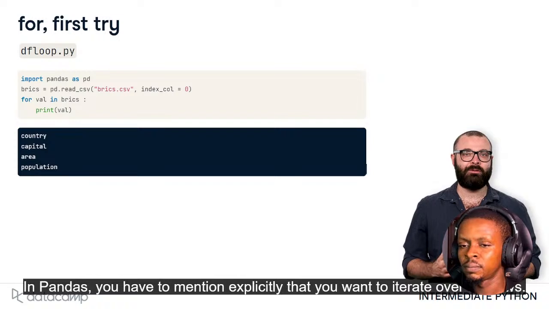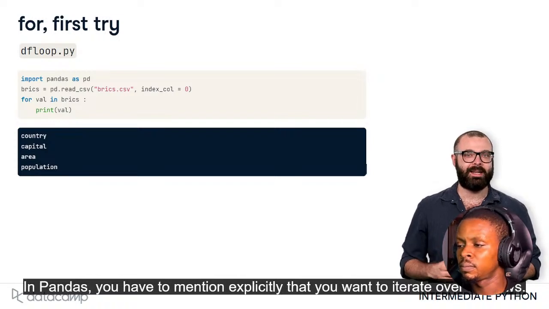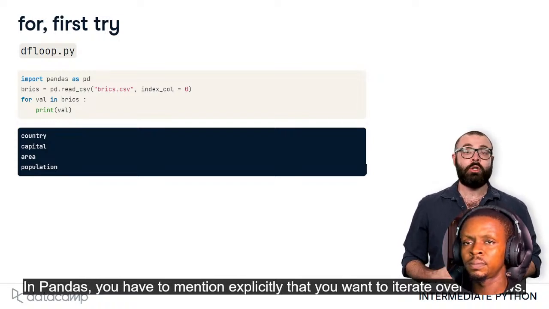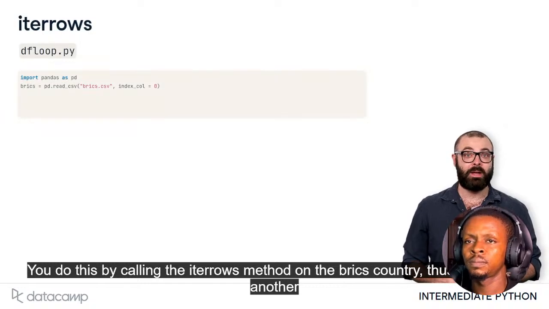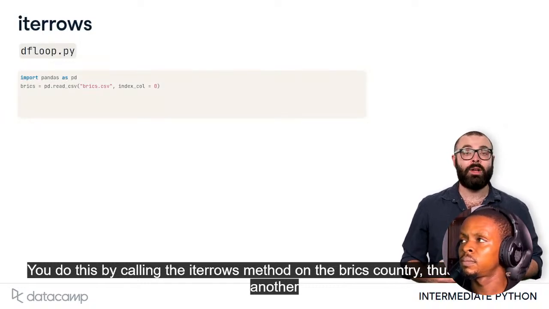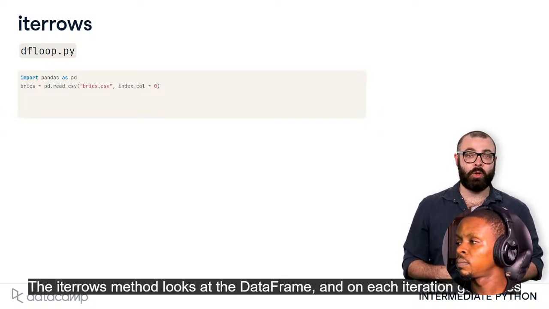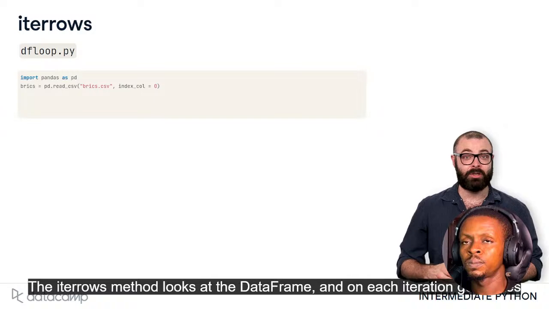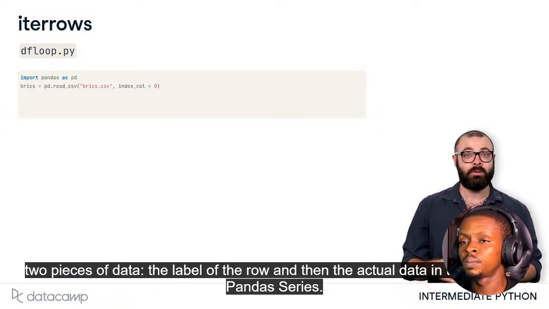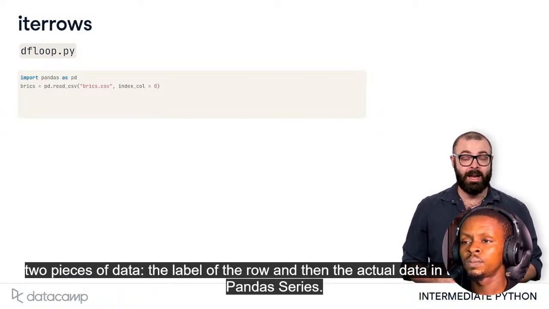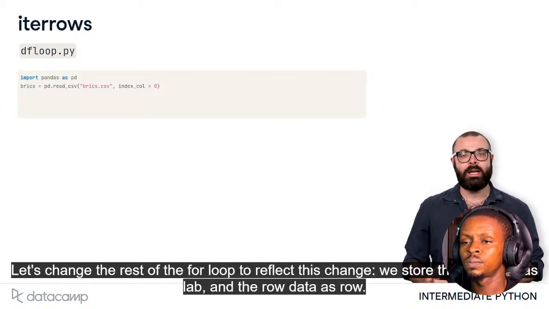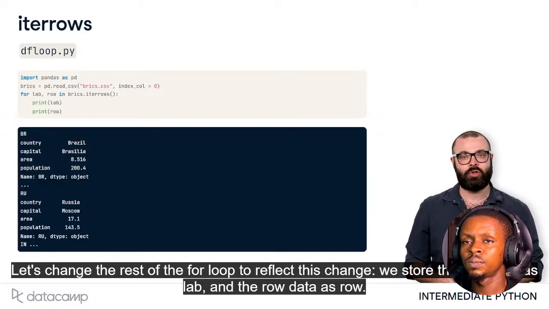In pandas, you have to mention explicitly that you want to iterate over the rows. You do this by calling the iterrows method on the BRICS data frame, thus specifying another sequence. The iterrows method looks at the data frame and on each iteration generates two pieces of data, the label of the row and then the actual data in the row as a pandas series. Let's change the rest of the for loop to reflect this change.